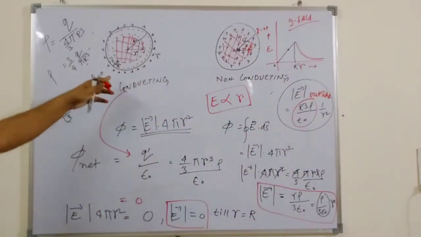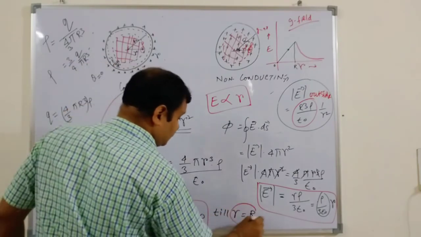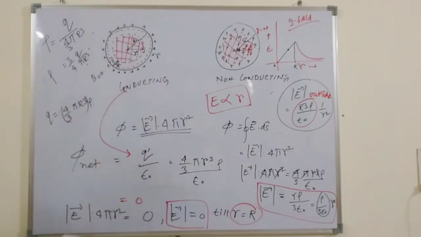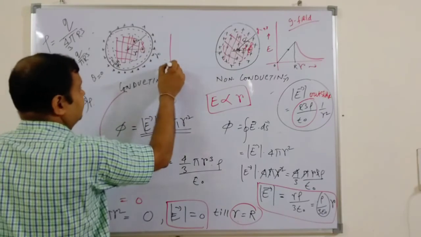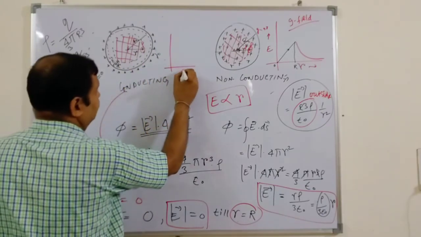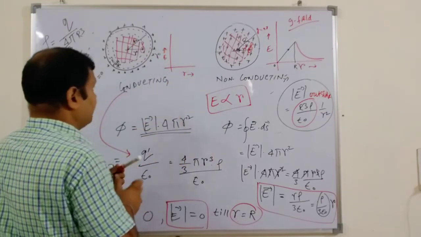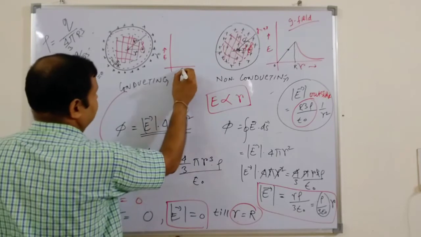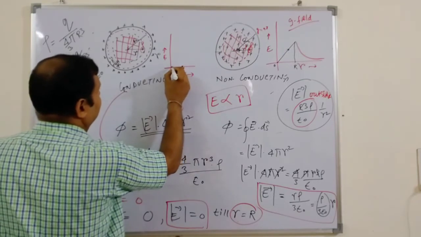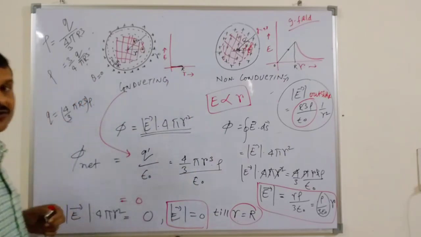But here, in the case of the conducting body, what is happening actually? If you make a graph for a conducting surface, this is R still, and this is the electrical field. Till you move to a point R, the radius of the sphere, you will find the charge content is 0, so the electrical field is also 0.